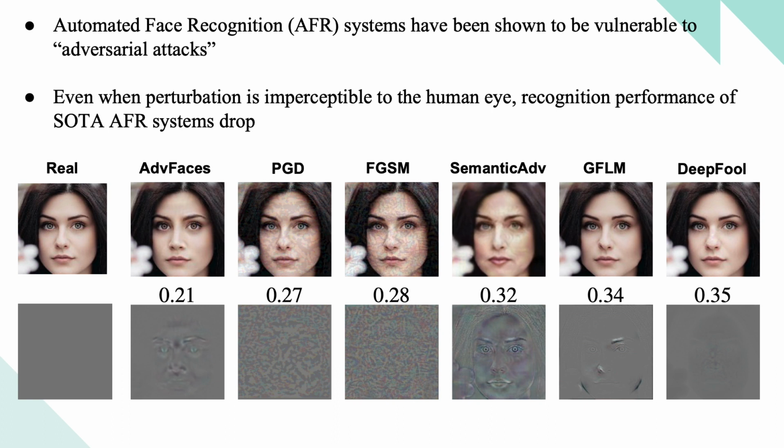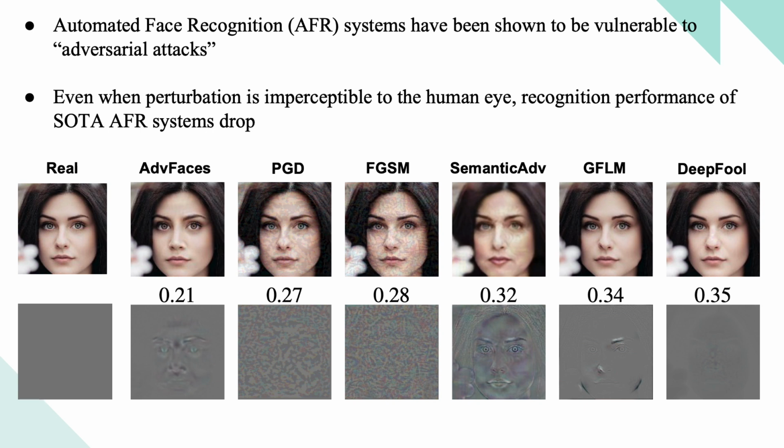Even when the perturbation is imperceptible to the human eye, recognition performance of state-of-the-art AFR systems drops. For instance, let's take a look at the image here. The top row denotes adversarial faces synthesized via 6 different adversarial attacks that are used in our study, while the bottom row shows corresponding adversarial perturbations where gray indicates no change from the input. Notice the diversity in these perturbations.